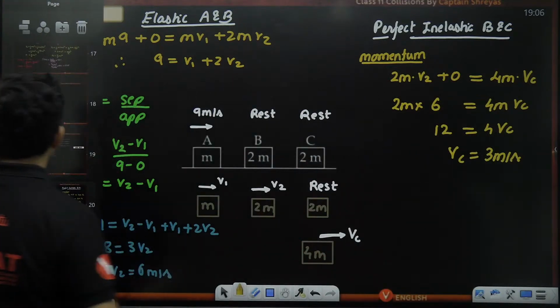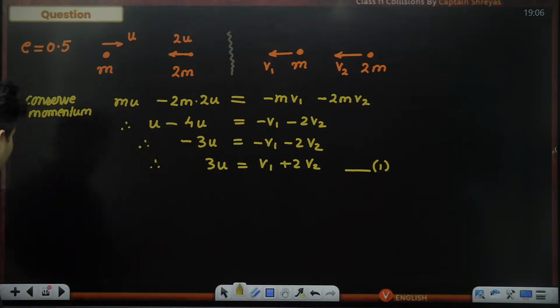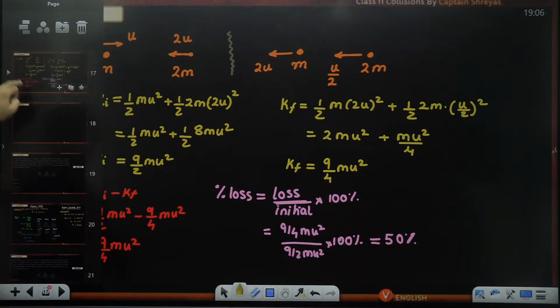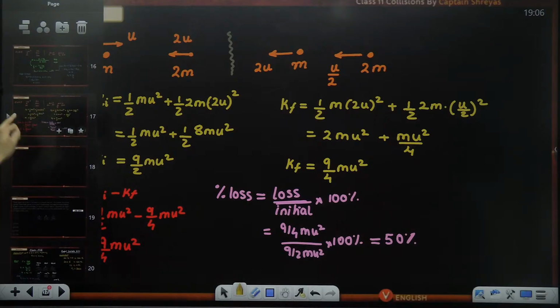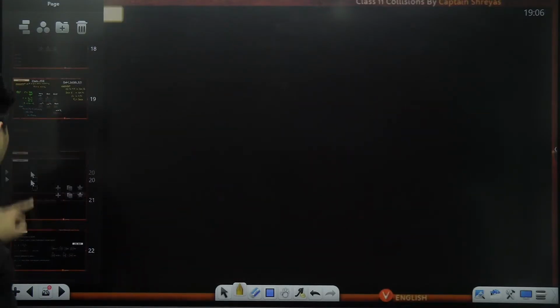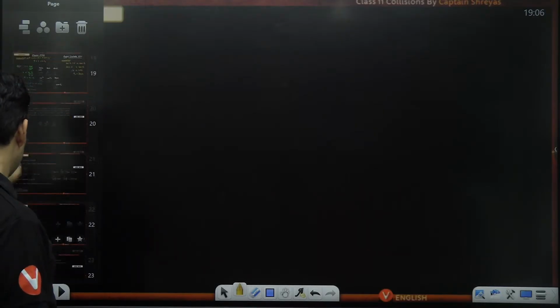And if it was just an inelastic collision, then you might get a situation where you are asked what the percentage loss is and all of that. So those are the expected kinds of questions. Now there is one more type of question, one more question I think we have.